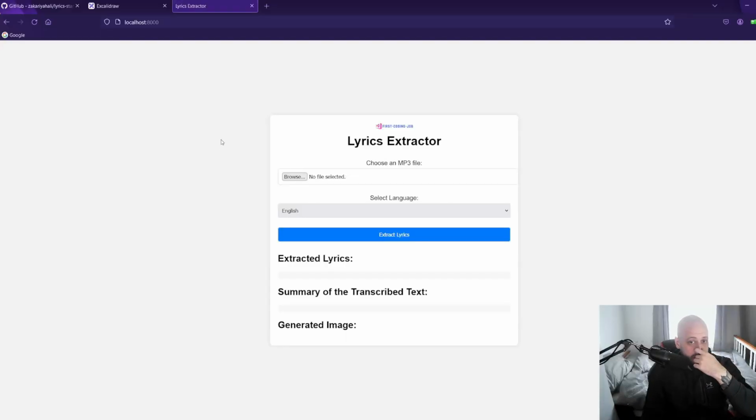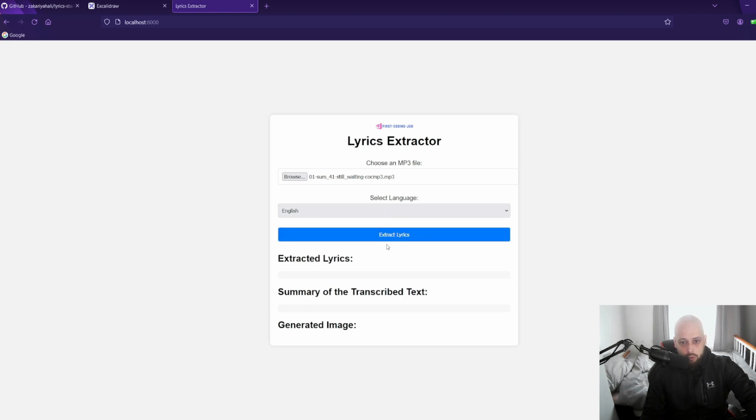So as you can see, this is the content aspect of it, and it gives the user an option to upload any audio file they want. For all intents and purposes, I'm just going to choose a random song from my computer. So I've chosen this song. You can see what is here. For this app, I've included also Russian and Spanish. So if you want to try doing songs that are in Russian or Spanish and you want the lyrics, this is the way to do it.